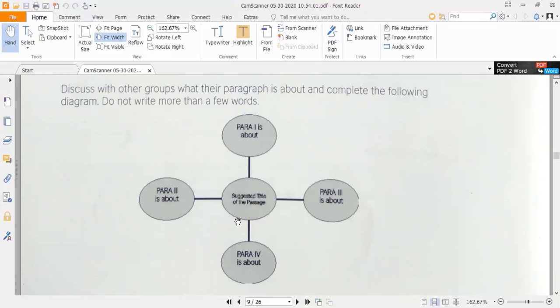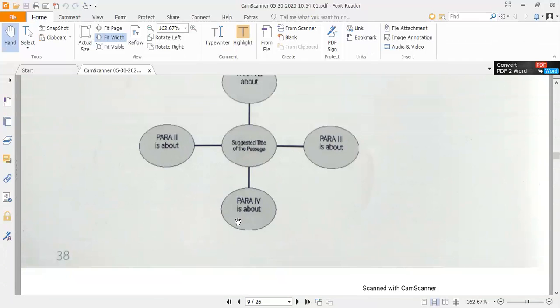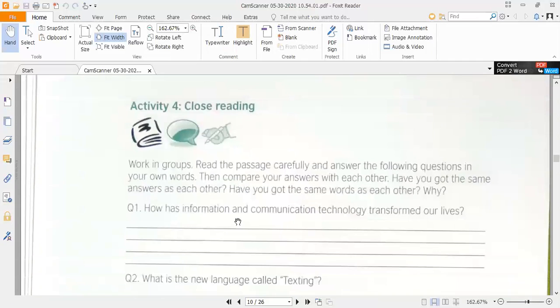In the same way, in the second it is asked, para 2 is about. What type of title should be there for para 2? And in the third, again it is asked, para third is about. What type of title should be there for para third? Para fourth is about. What type of title or topic should be for para 4? So we have to show this exercise here.